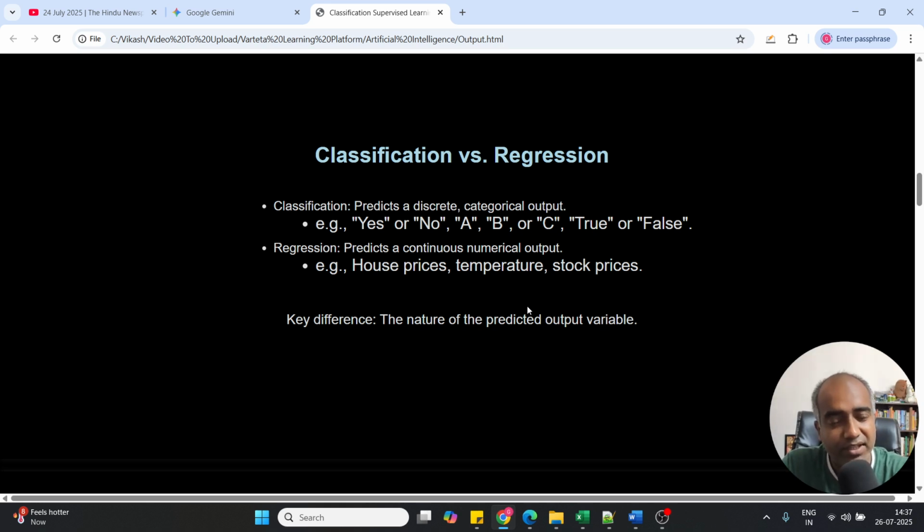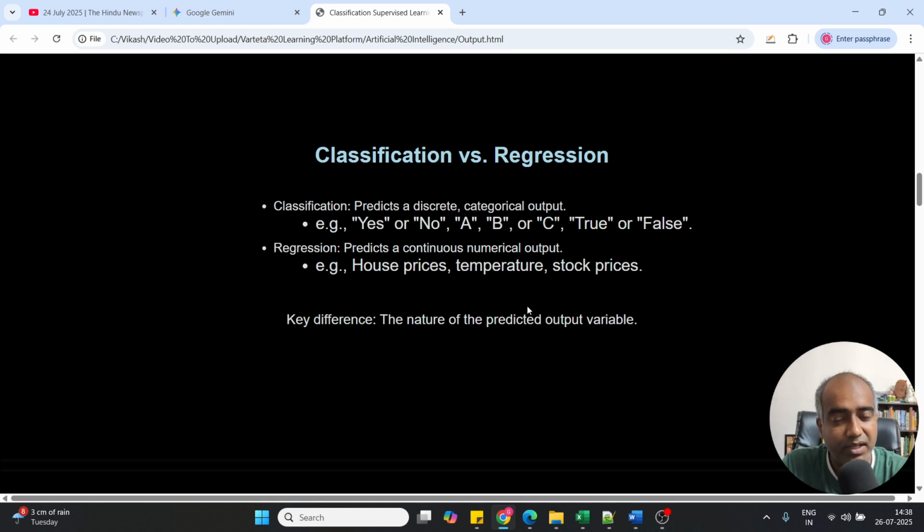So in case of classification, you can see the nature of the predicted output variable is a binary kind of output, right? Yes, no, A, B, or C, true or false. Mostly binary kind of situations, where something could be spam or not spam, something could be a particular animal, or it may not be that animal. So for these kinds of outputs, where binary decisions are taken, we take the help of the classification model, right?